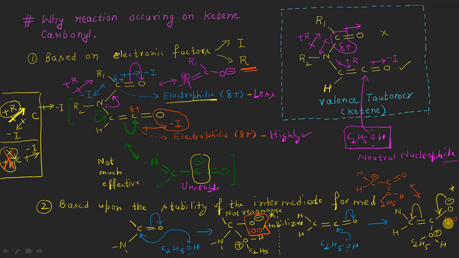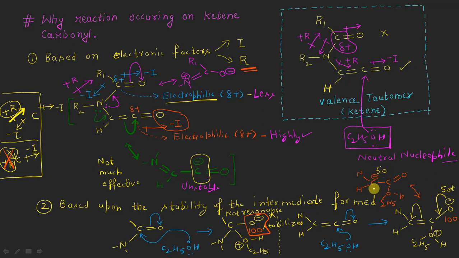So what is happening? If a total of 100 units of negative charge is present on oxygen in one structure, in the second resonating structure it is present on this carbon atom. So this means it is divided 50 by 50, right?